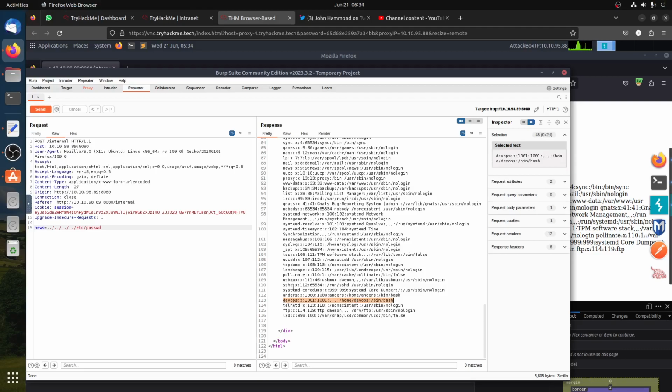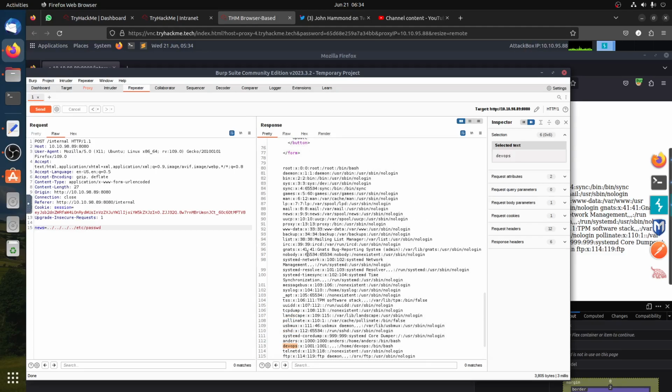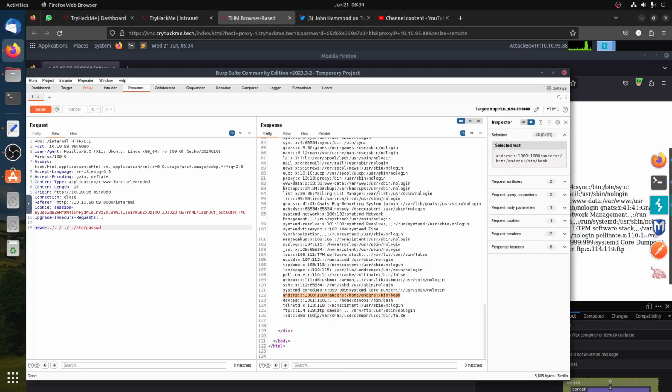The rest are Linux things, so that's the user, an interesting user. Where is Anders? This is root. Our friend Anders, the one we logged in with. So you can expect this is the user.